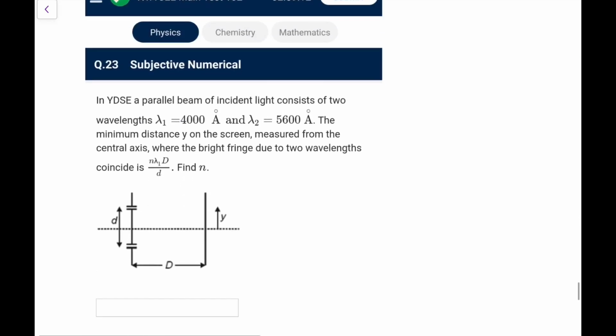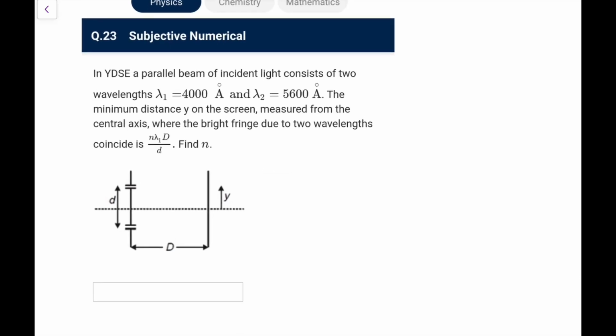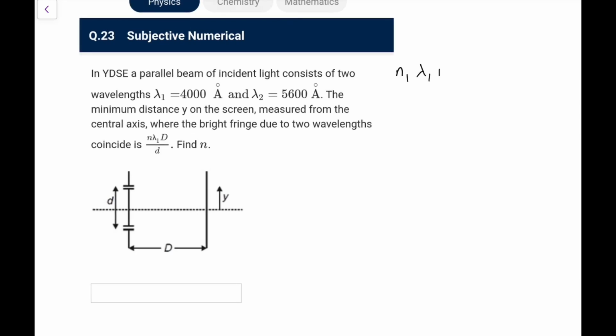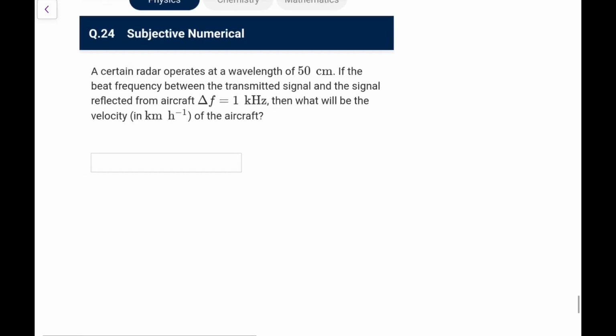Next one. In YDSE, that is the Young double slit experiment, a beam of light consists of two wavelengths. Minimum distance measured where the bright fringe due to both will coincide will be. So first, n1 lambda 1 D by d should be equal to n2 lambda 2 D by d. So we have n1 by n2 would be lambda 2 by lambda 1, that is 56 by 40. 56 by 40 is what you can write as 14 by 10, that you can write as 7 by 5. So n1 would be 7, that you can directly make out. So the answer is going to be 7. That's an easy one to be asked for you.